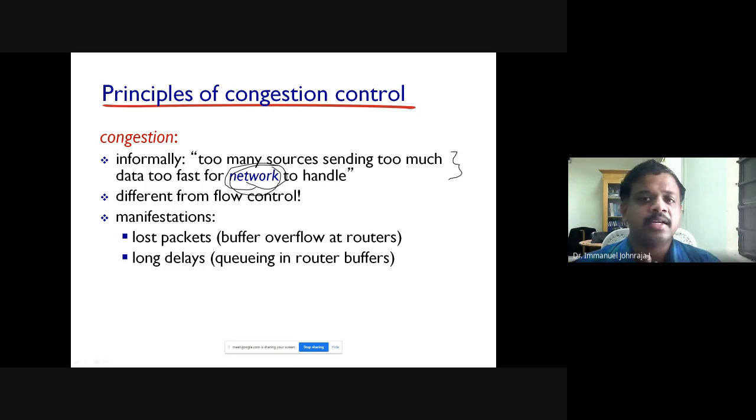Congestion control. This is not flow control, though some people in a few textbooks and reference books I have seen use flow control and congestion control interchangeably. That's not true. Flow control is between the sender and the receiver, but congestion control is at the network. So the manifestation, how can we understand that there is congestion? Packet loss and packet delay. But at the same time, you should also be careful that you have some measures to differentiate congestion from a denial of service attack. I can give you one example.